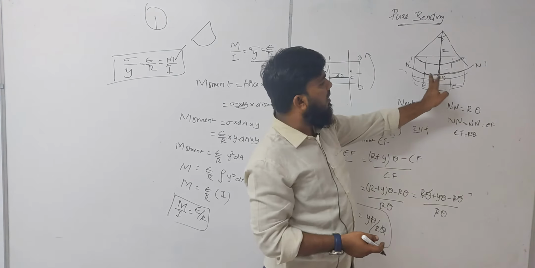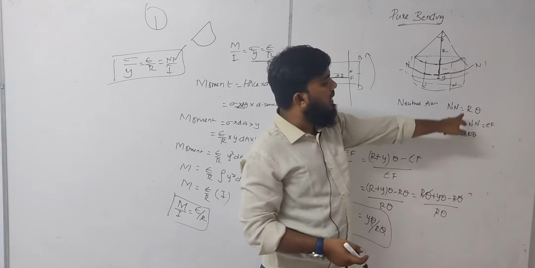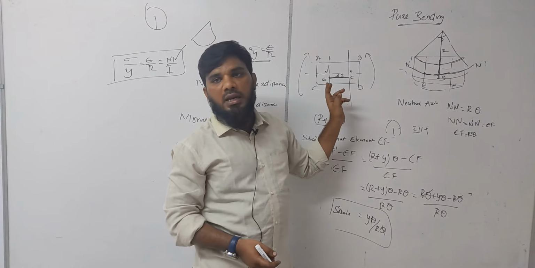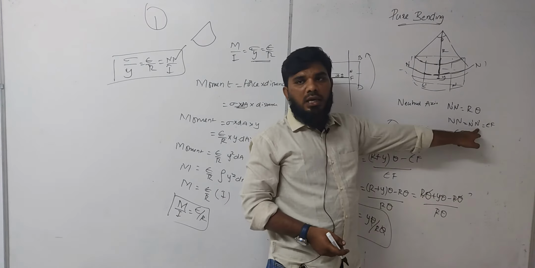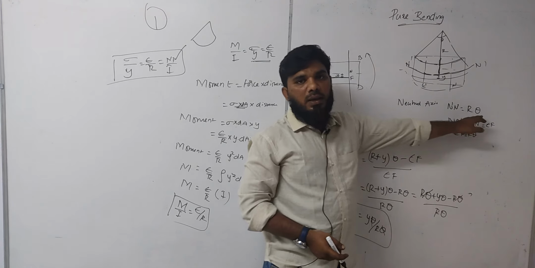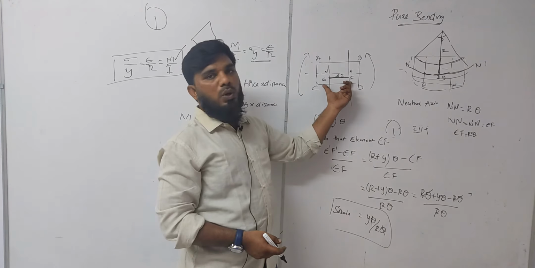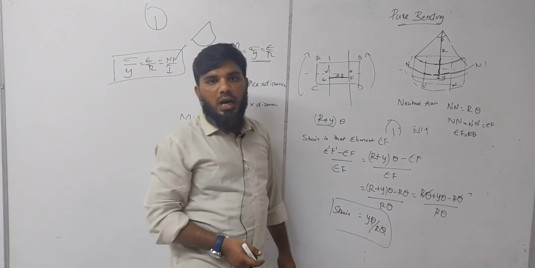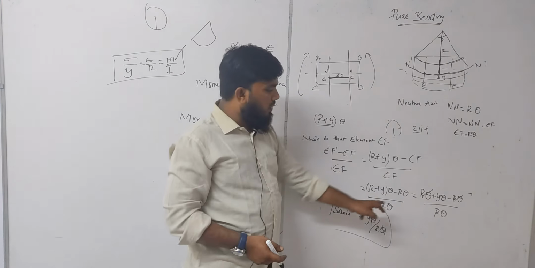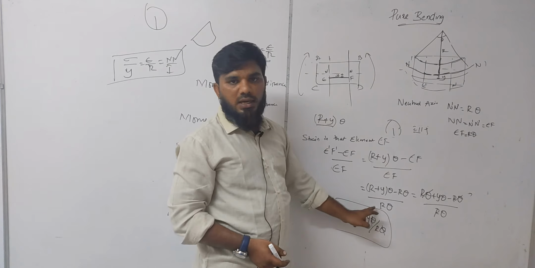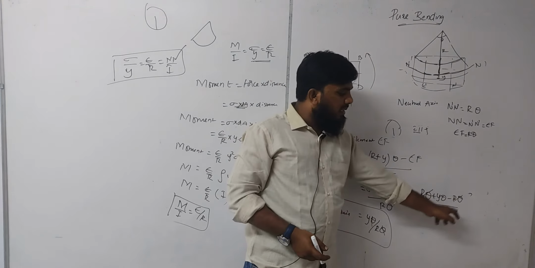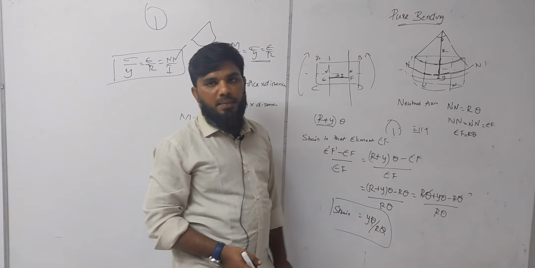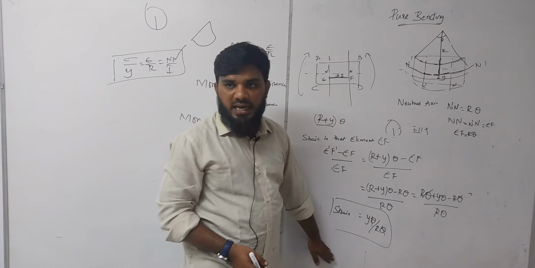So how do we measure the length of this element? It is nothing but r into theta. NN' is equal to r theta, and NN' and NN are equal, so that is equal to r theta. Again, if you see here, NN is also equal to EF. With that we have found the value of EF: EF is equal to r theta. We substitute here: r theta plus y theta minus r theta, by r theta. So r theta cancels, y theta by r theta, and we get y by r. We have got the value of strain as y by r.